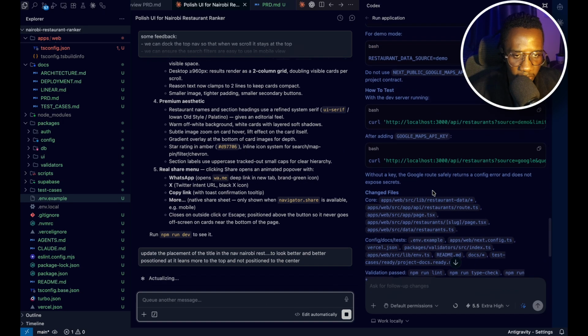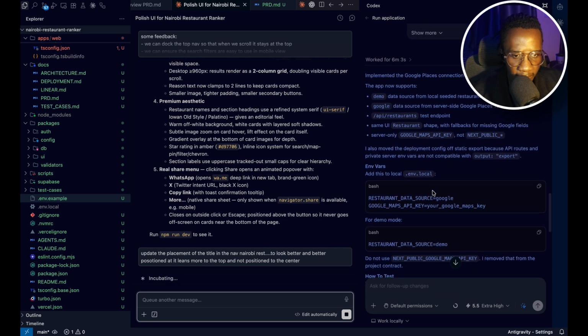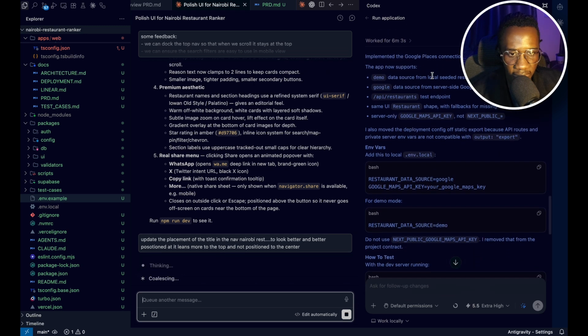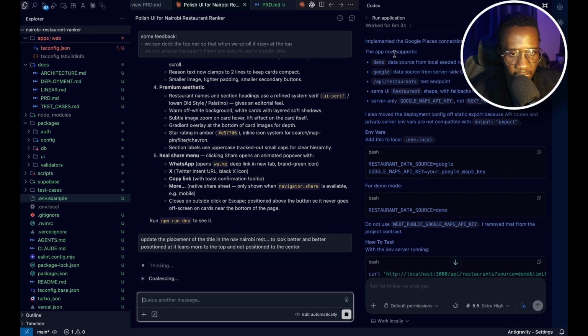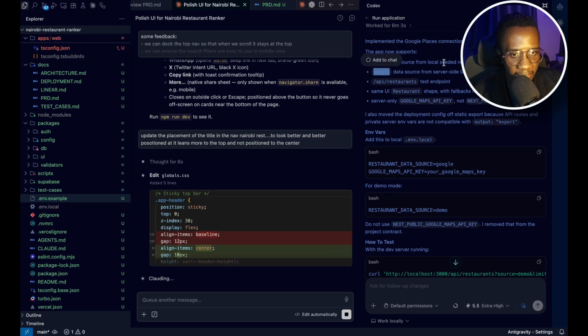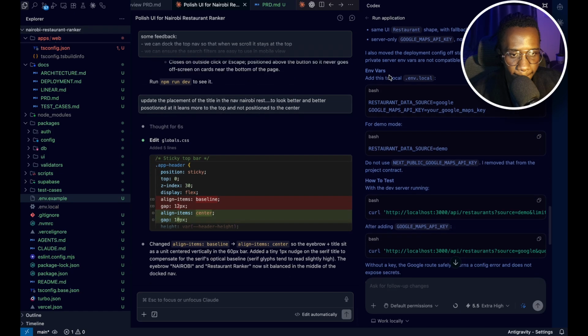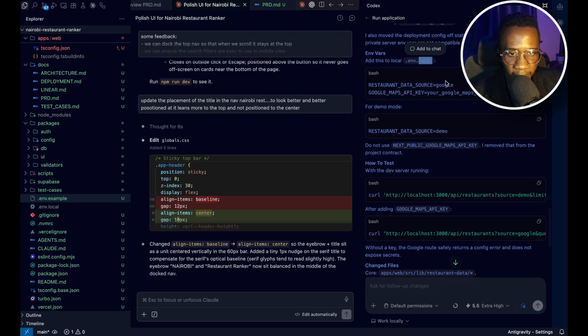So back to Codex, I can see a number of things have been done. It's implemented the Google Places connection. The app now supports demo if you want to use demo data, and Google if you want to use Google Places. Then it was also included in the .env.local.